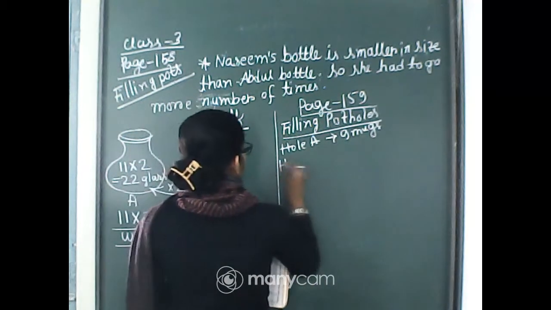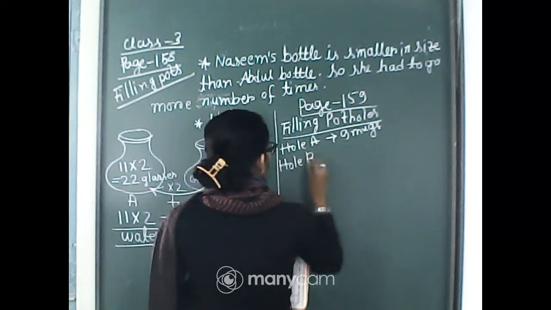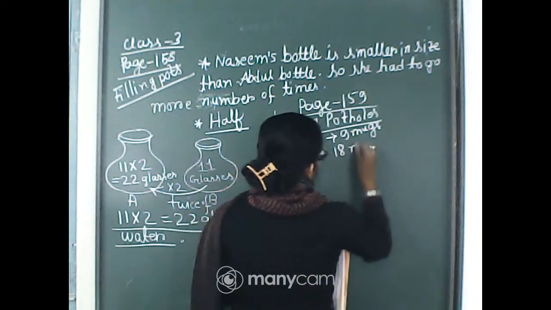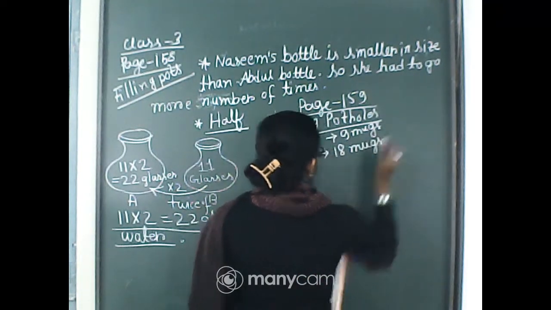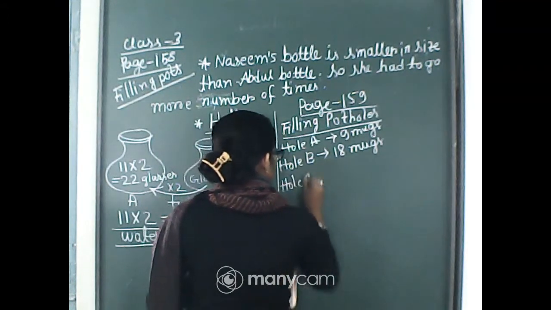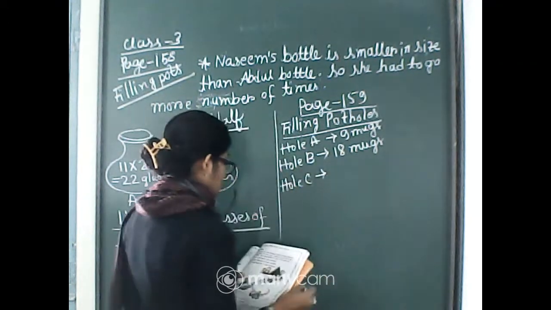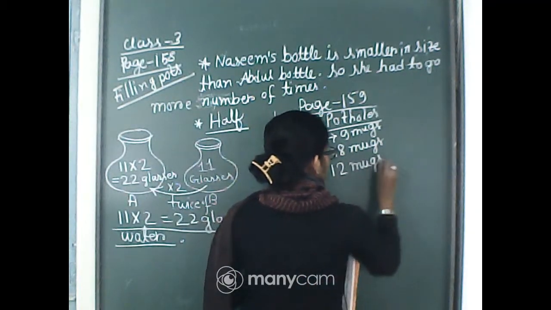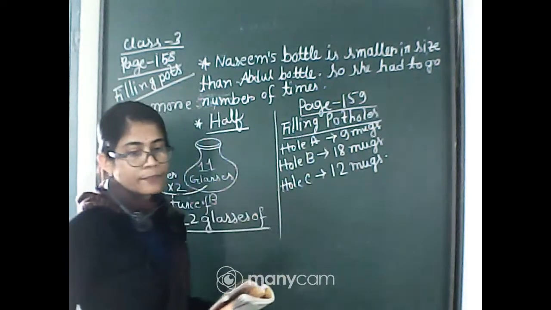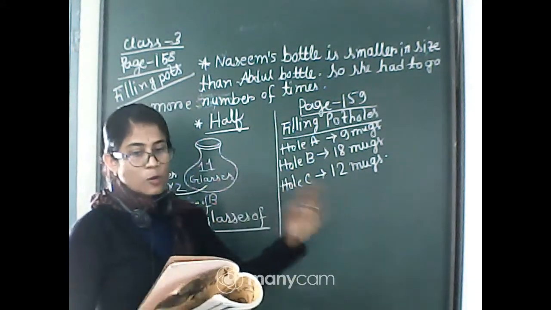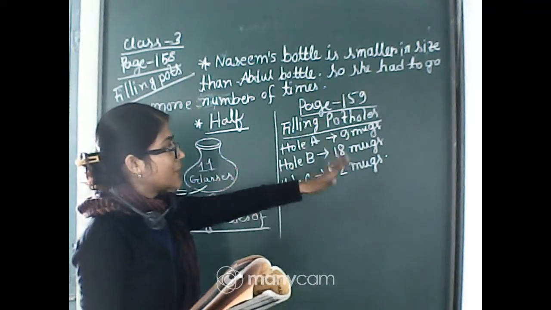Now hole B, 18 mugs. Hole C is 12 mugs. Okay, so to fill the hole A, the children need 9 mugs.